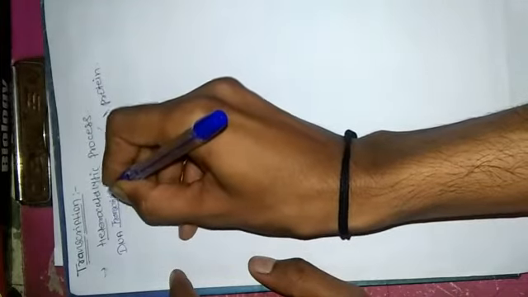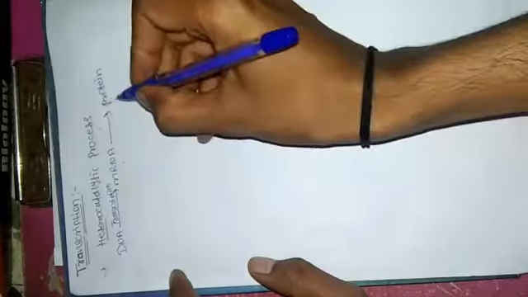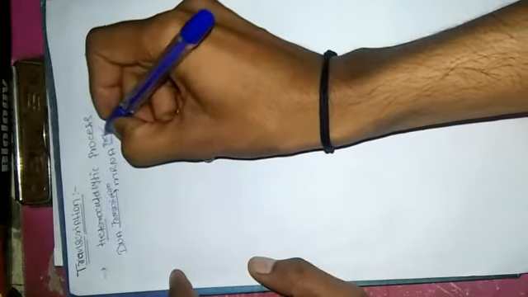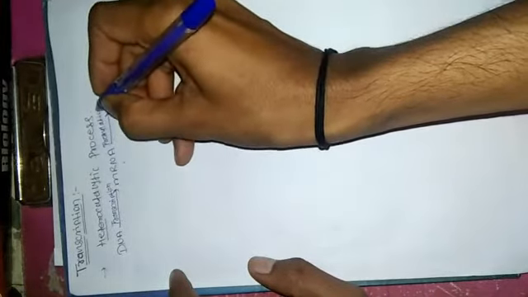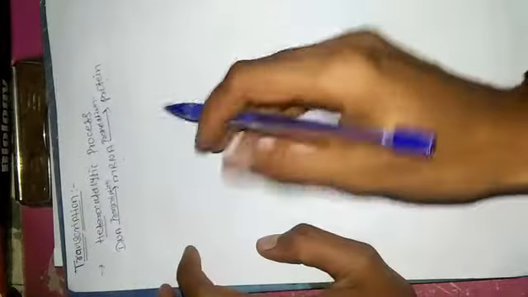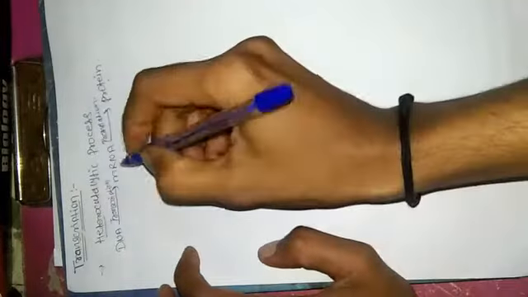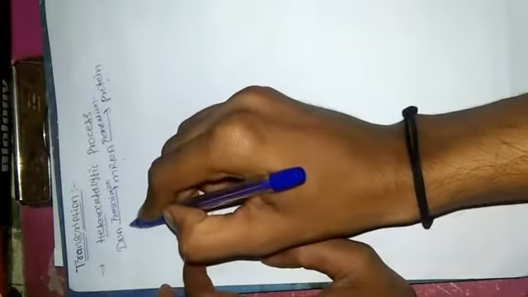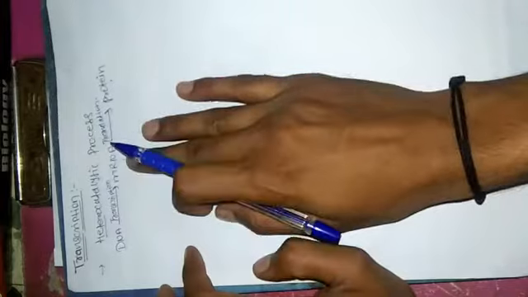transcription, and the formation of protein from mRNA is called translation. So these are the two topics, transcription and translation. Protein synthesis involves two steps, transcription and translation. The first step is transcription, which is part of the heterocatalytic process. Transcription simply means the formation of mRNA from DNA. So the first topic is transcription.